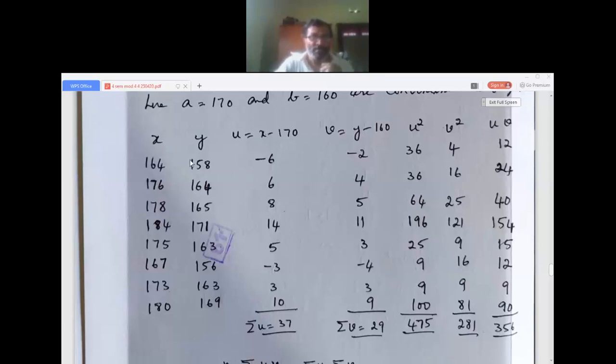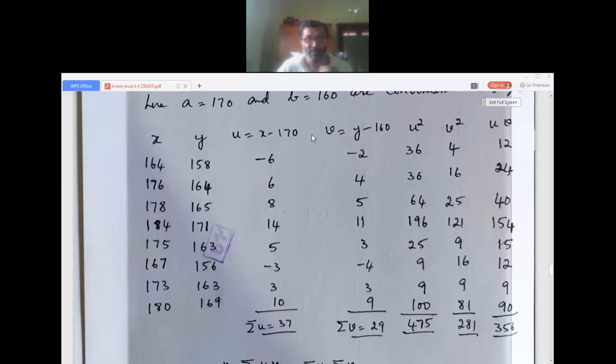So here, 164 minus 170, that is minus 6. 176 minus 170 is 6. 178 minus 170 is 8. 184 minus 170 is 14. 175 minus 170 is 5. 167 minus 170 is minus 3. 173 minus 170 is 3, 180 minus 170 is 10. So we are converting this variable x to u and making it small by shifting the origin. That's all. I hope you understood the method.